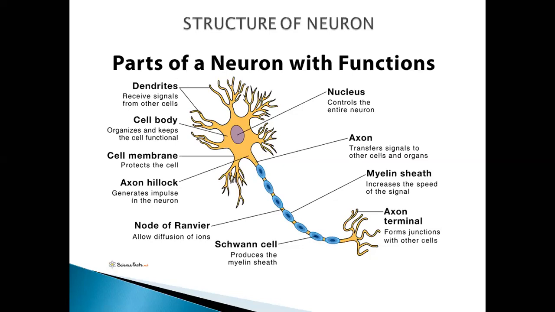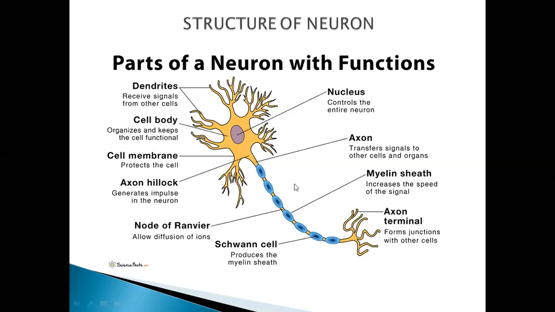Next is the axon part. So here all the parts are clear: the dendrites, the cell body, the cell membrane, the nucleus, and the other things present here, the cell organelles in the cytoplasm. That were the Golgi apparatus, mitochondria, ribosomes, known as the Nissl granules. We have all discussed these here. This portion is cleared.